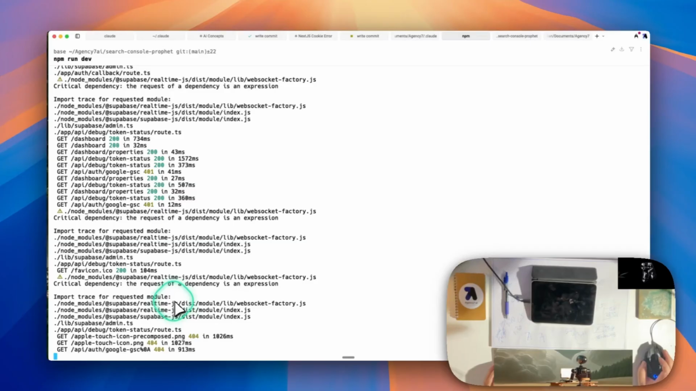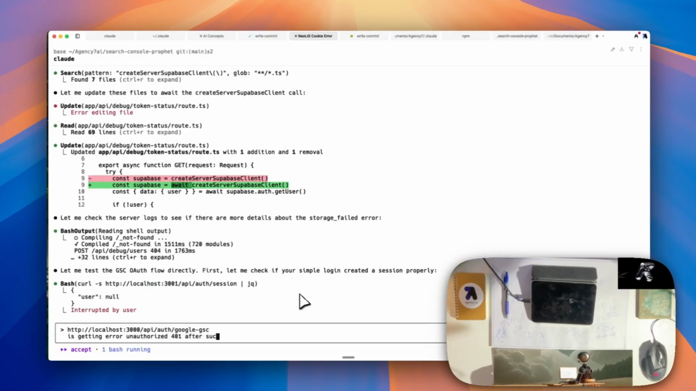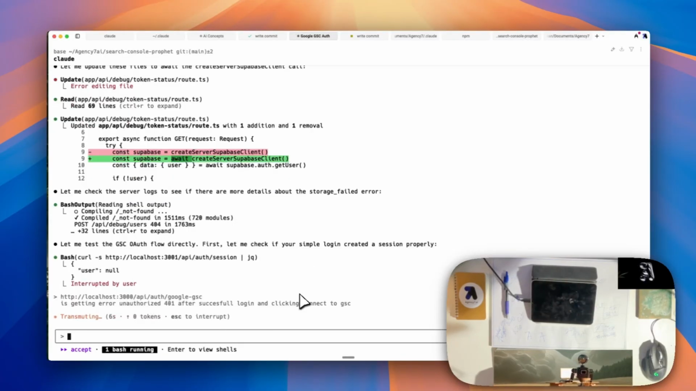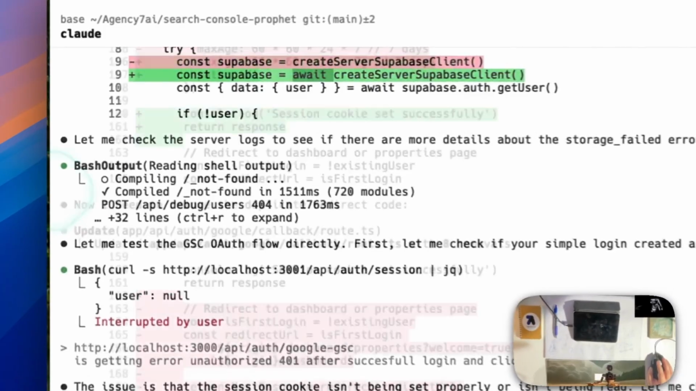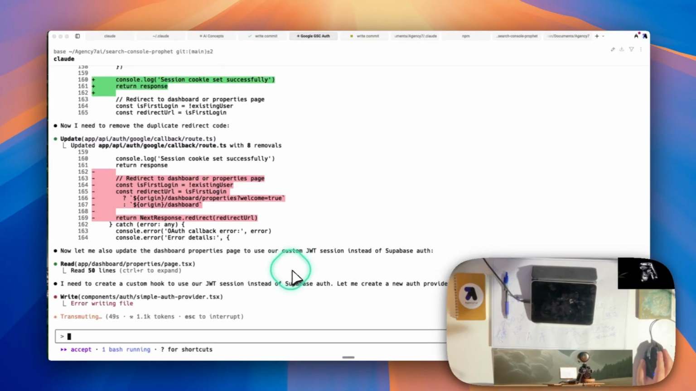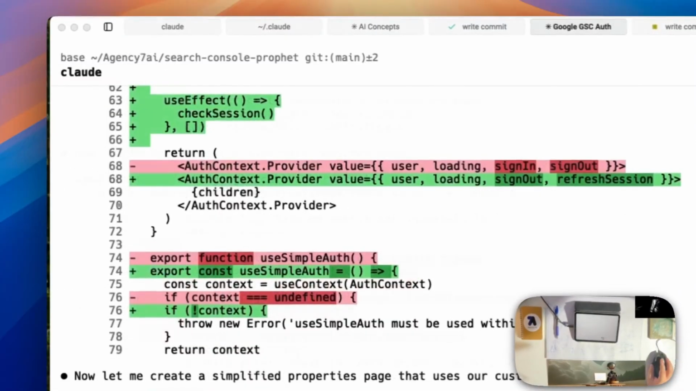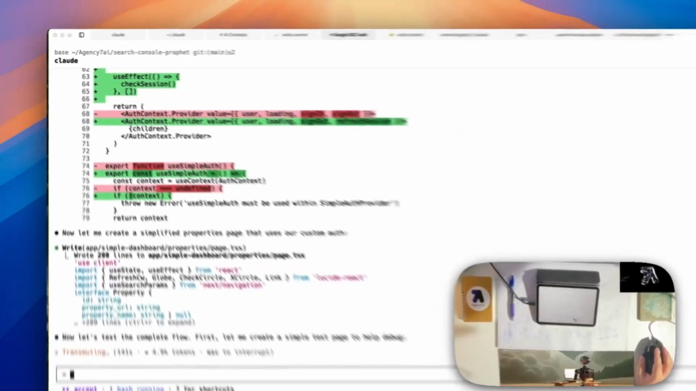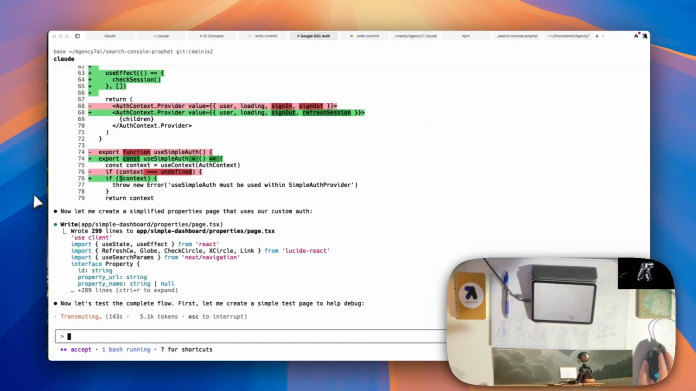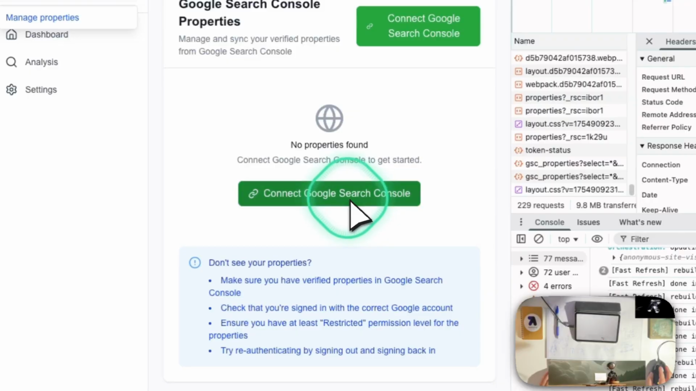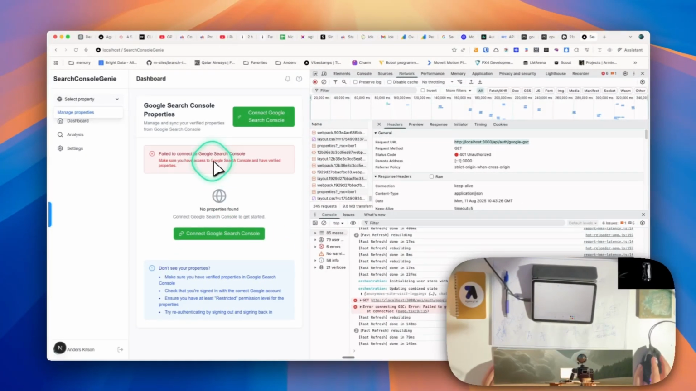And let's see what's happening in here. It's a 401 after successful login and clicking connect to GSC. What's running? Oh, interesting. Okay, it had some Supabase auth stuff in the dashboard properties page. It's removing that and just using the custom JWT session. It's creating a custom hook, so all this is good. It's wanting to create another test page to debug. I don't really think that's necessary, but connect. Failed to connect.